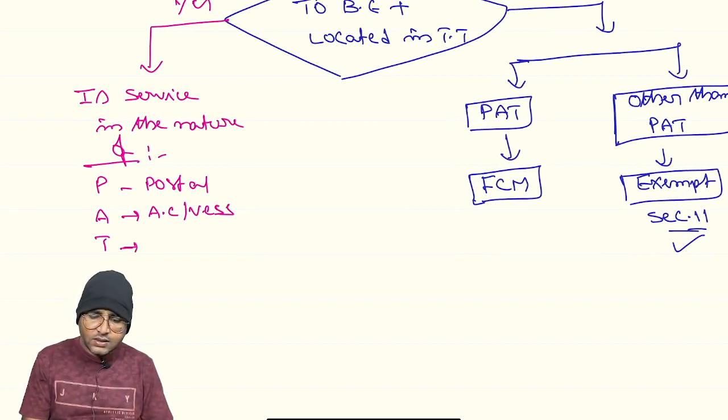And next T concerns transportation of the goods or passengers.